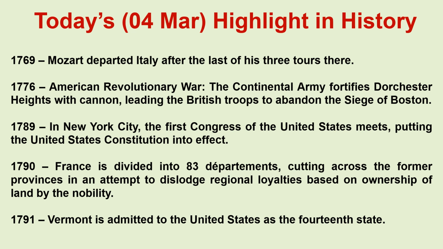1789. In New York City, the first Congress of the United States meets, putting the United States Constitution into effect. 1790. France is divided into 83 departments, cutting across the former provinces in an attempt to dislodge regional loyalties based on ownership of land by the nobility. 1791. Vermont is admitted to the United States as the 14th state.